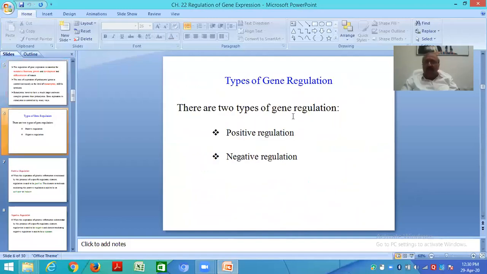There are two types of gene regulation. It may be a positive regulation or it may be a negative regulation. Are you understanding what I am talking about now? Gene expression, you understood? Gene expression includes transcription and translation: how the DNA gives its message to messenger RNA and then how this messenger RNA gives rise to protein by binding to ribosomes. So it is positive regulation and negative regulation.